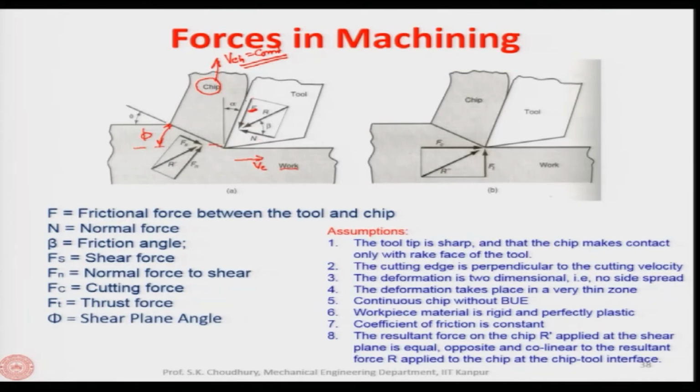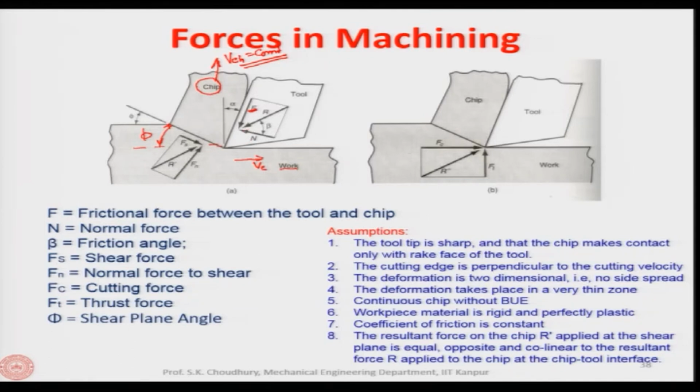This F, acting along the rake face, can be considered to be the frictional force, and this friction force appears because of the normal force acting on the chip from the tool side. So F is the friction force, and N is the normal force.